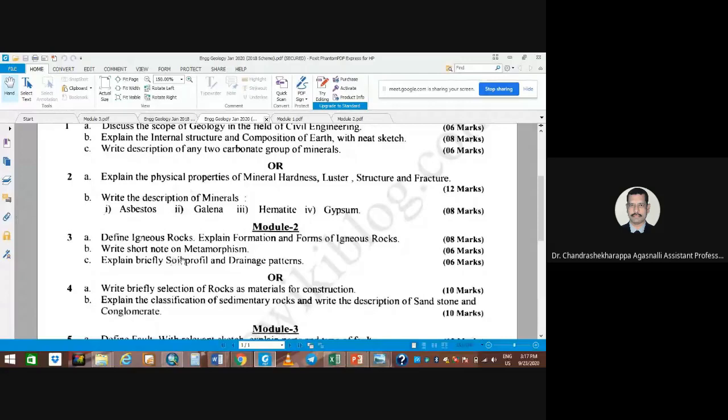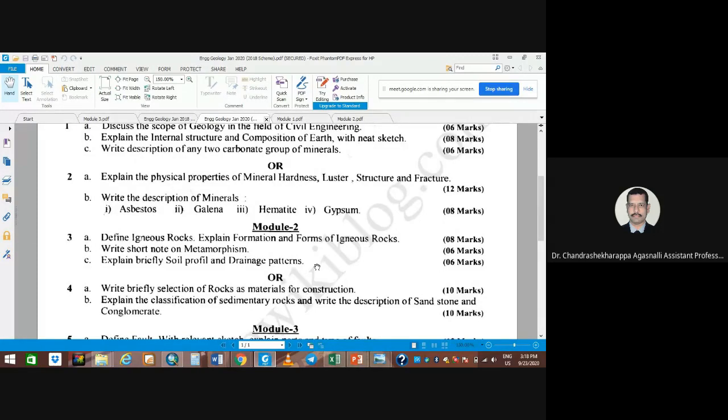And after the short note on metamorphism, explain briefly the soil profile and drainage pattern, which we are going to discuss now. So far we have finished igneous rocks, sedimentary rocks, and also metamorphic rocks.